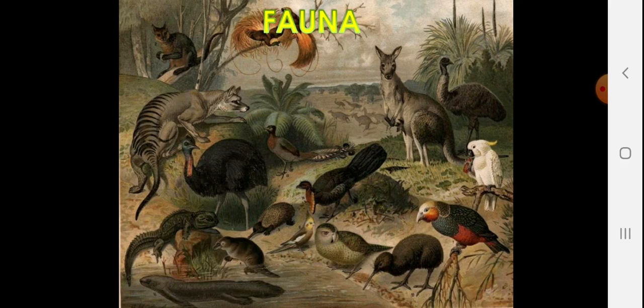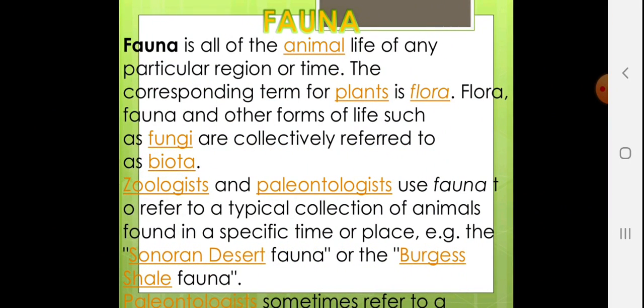Fauna, they are the unique animals present or available in a particular region. Fauna is all of the animal life of any particular region or time. The corresponding term for plants is flora. Flora, fauna, and other forms of life such as fungi are collectively called biota.